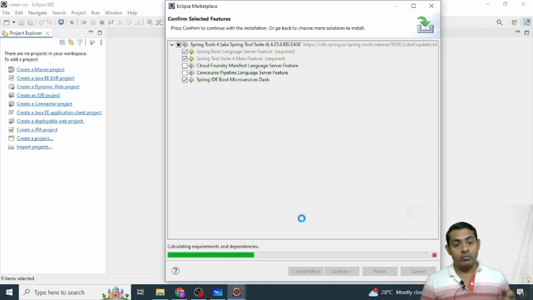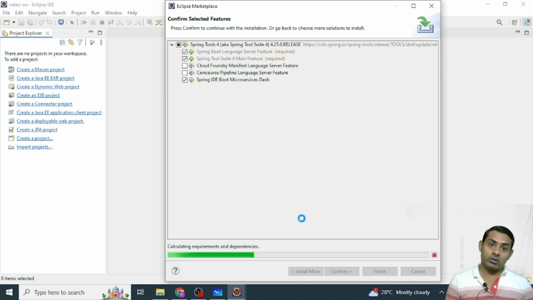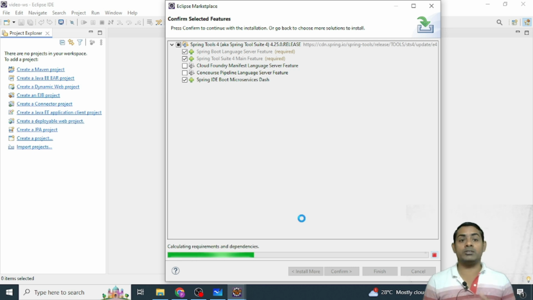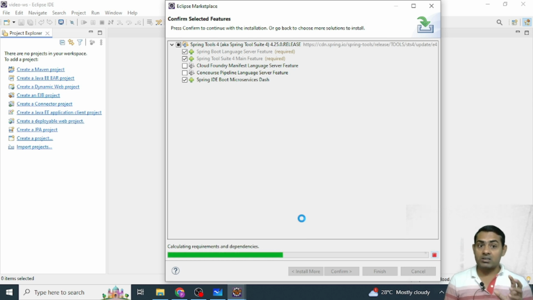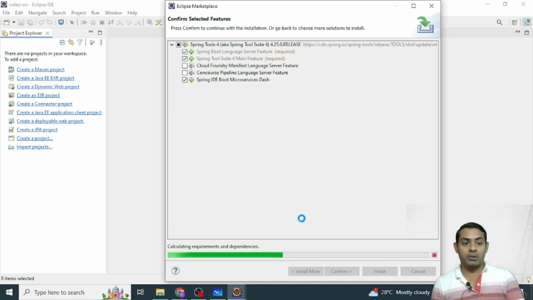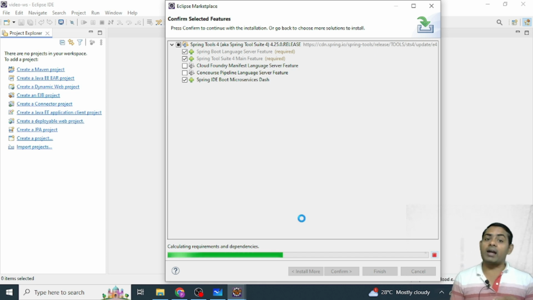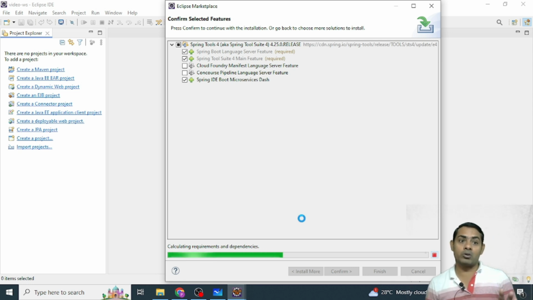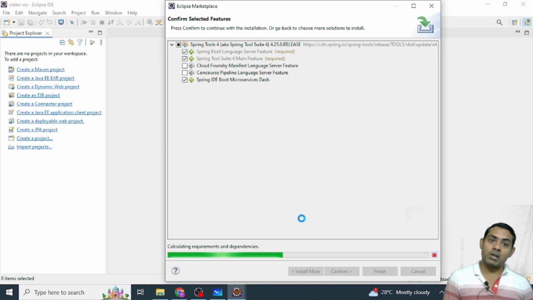Why do we need the internet? Because it will download from the internet whatever required jar files are there to add the STS plugins. What are plugins? Plugins are a set of jar file bundles. There are so many jar files, and this is called the plugins. We are not going to add those manually. Here we are going to add them from the internet. We can add manually also, but I am not going to discuss that here. Only through the Eclipse IDE we are going to add the STS plugins from the internet.